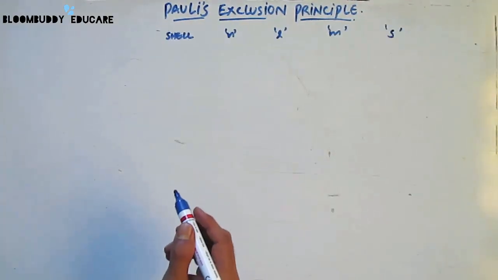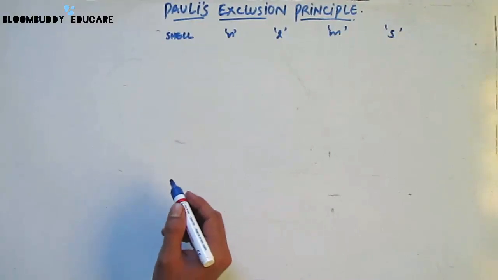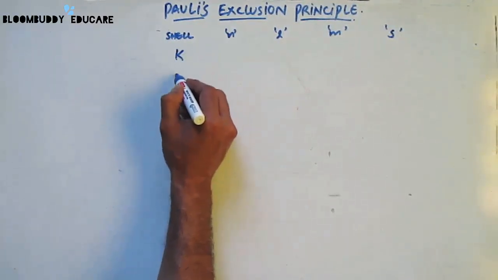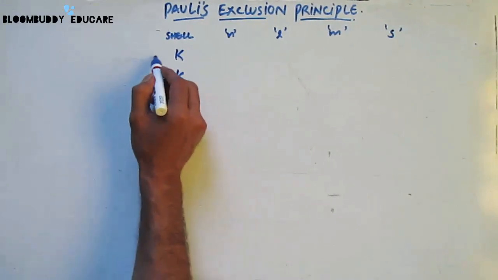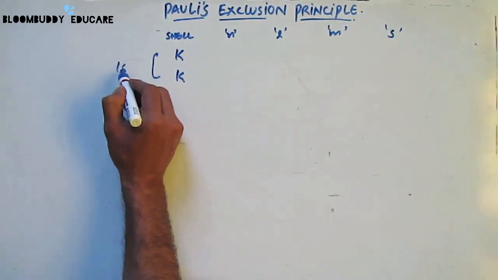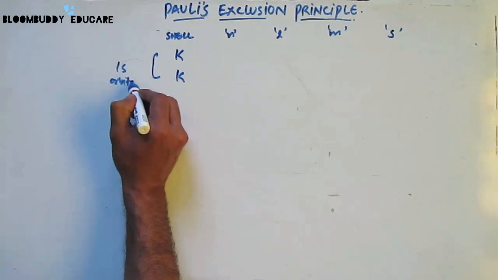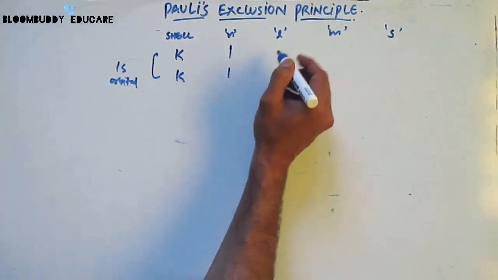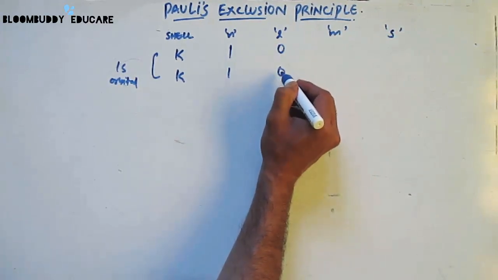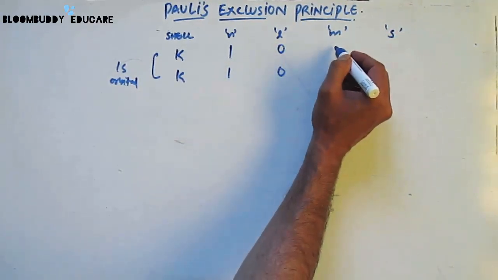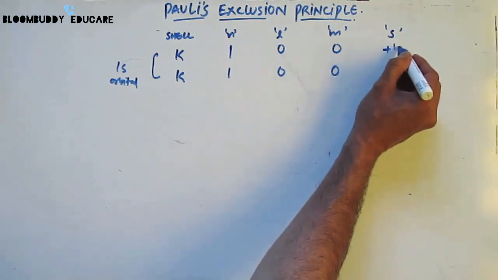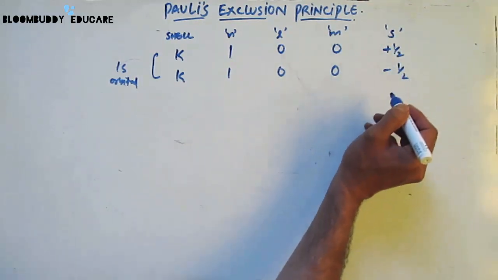Now let's take an example to understand Pauli's exclusion principle. If I take the Bohr's orbits, that is the K shell, for example, we can take it as the 1s orbital. In that case, for K shell, n is always equal to 1, the azimuthal quantum number is 0 and the magnetic quantum number is also 0, while the spin quantum number is going to be plus 1 by 2 and minus 1 by 2.